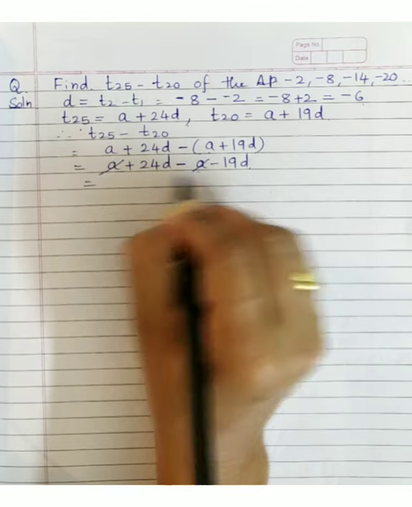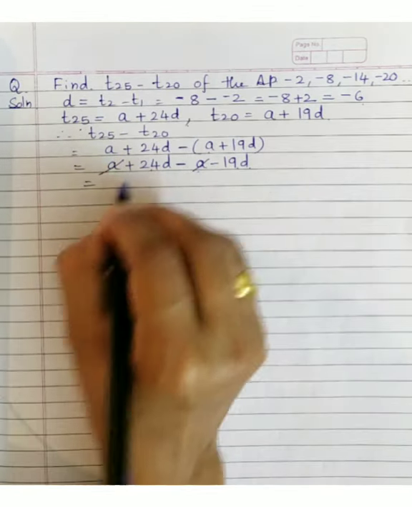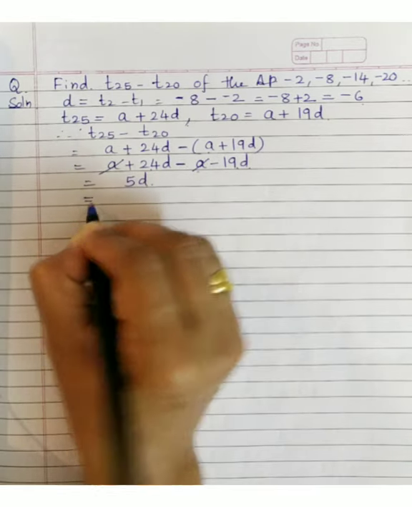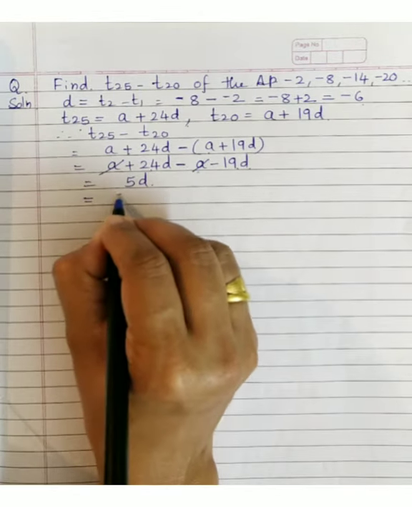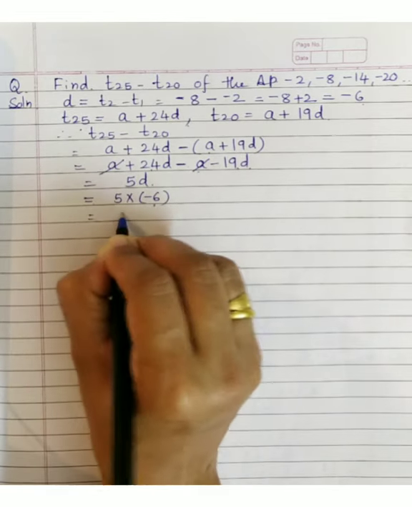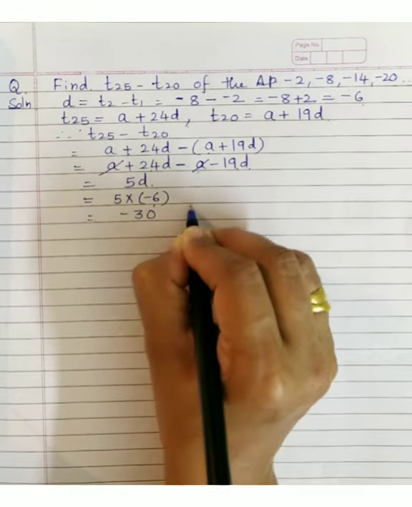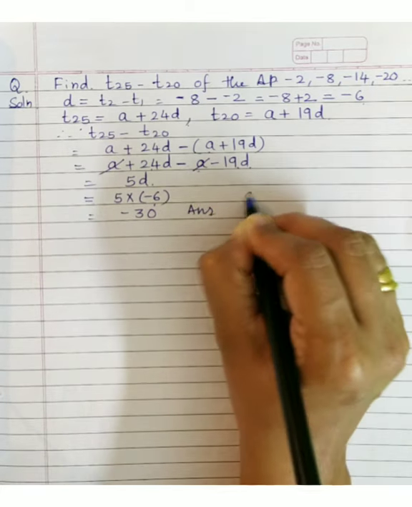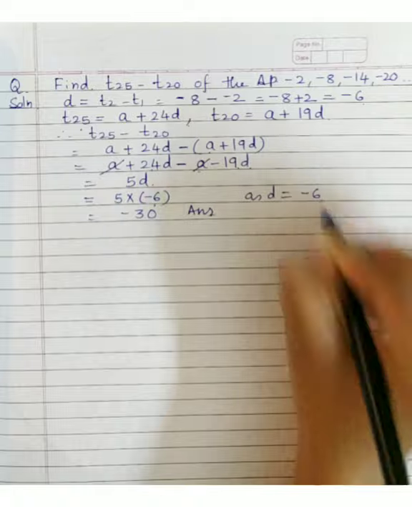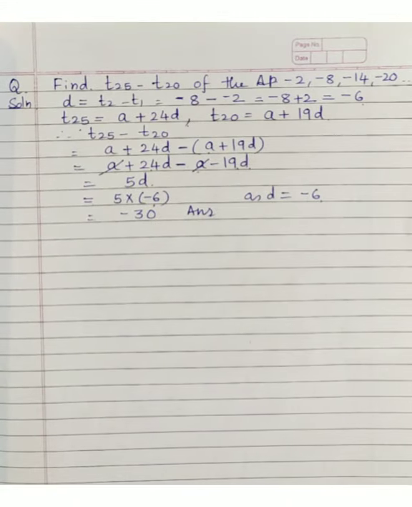Plus A minus A gets cancelled. 24 minus 19, what is the answer? 5D. Then what is the value of D? Minus 6. So 5 into minus 6. What's the answer? Minus 30 is our answer, as D is equal to minus 6. Simple. Let's see the next question.